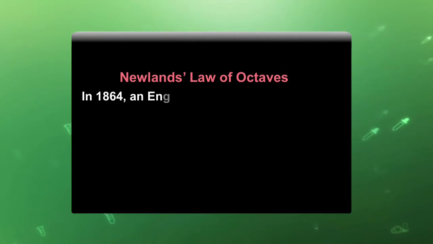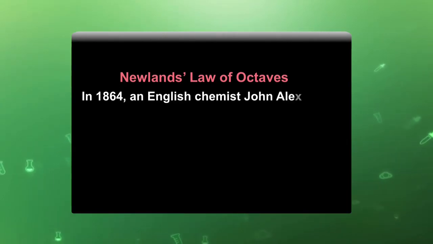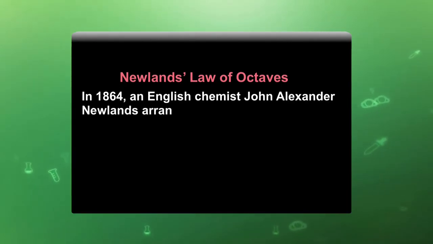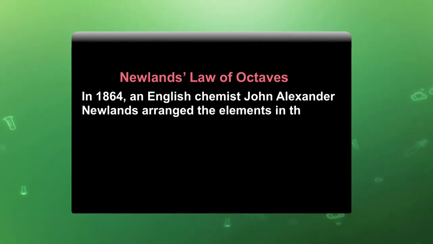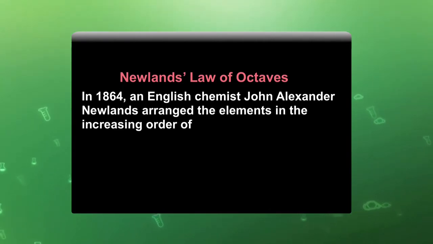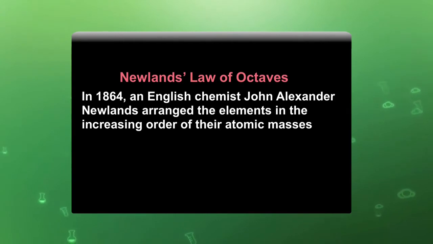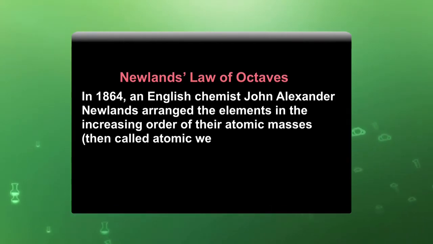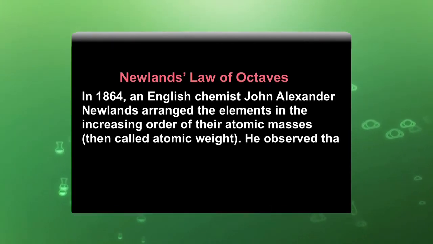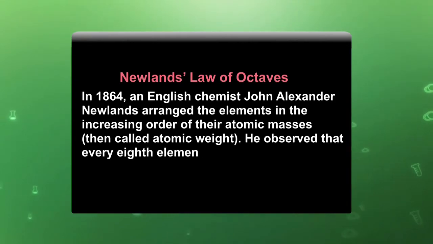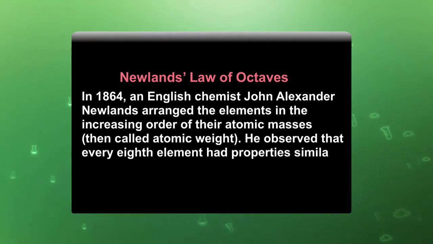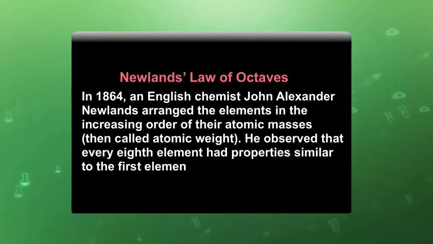In 1864, an English chemist, John Alexander Newlands, arranged the elements in the increasing order of their atomic masses, then called atomic weight at that time. He observed that every 8th element had properties similar to the first element, as in the musical tones octaves.